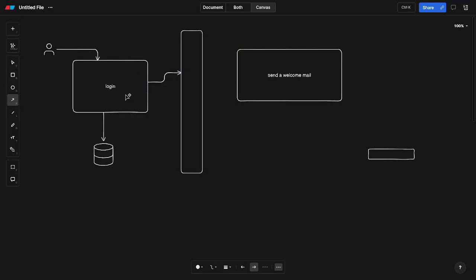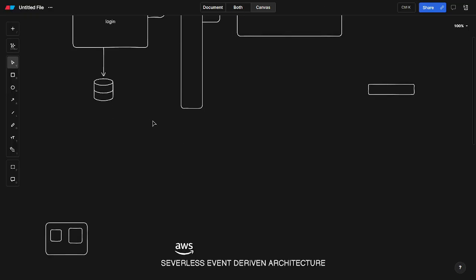If a user logs in, this is going to send an event to this middle thing. Generally it might be Kafka or RabbitMQ, some queue or something. And this is going to trigger the send email task. So this is an event driven architecture: the login is going to be successful even if the email thing fails. This is known as event driven architecture.